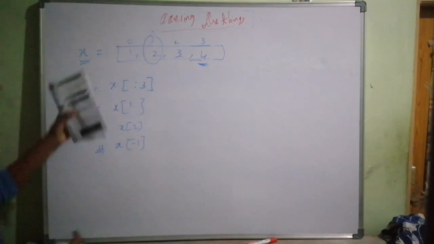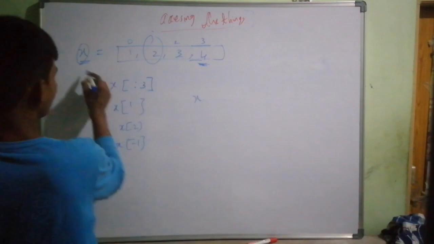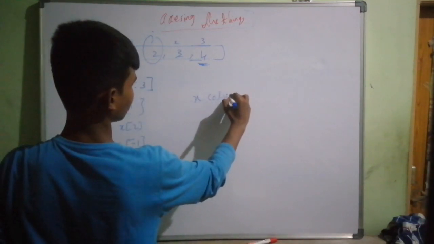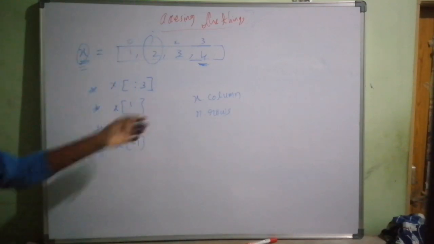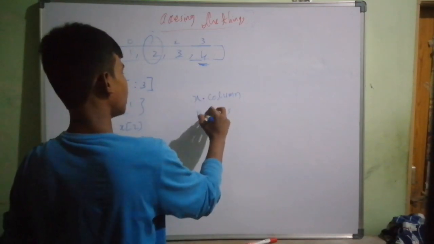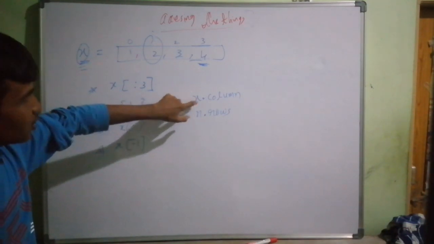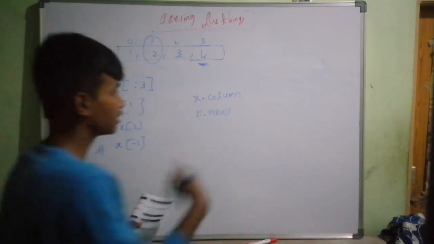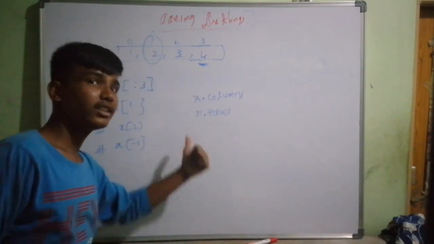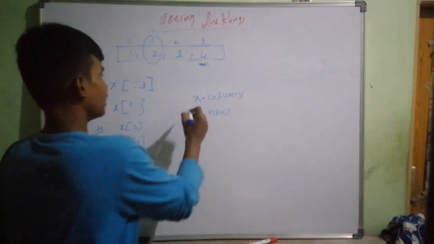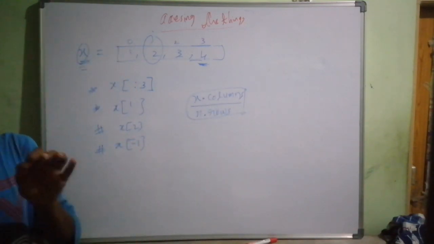What if you wanted to access the columns? Right here, put x dot columns. What if you wanted to access the rows? x dot rows. That's it. There are 2 ways of accessing columns and rows. Putting x dot columns, you'll get the columns. x dot rows, you'll get the rows. In this way, you can access those things. But remember, while writing the code, we are going to learn it together.